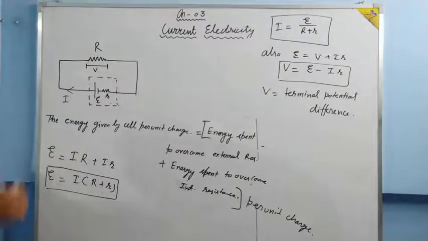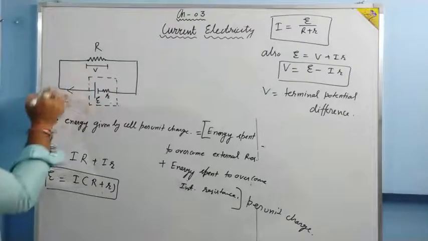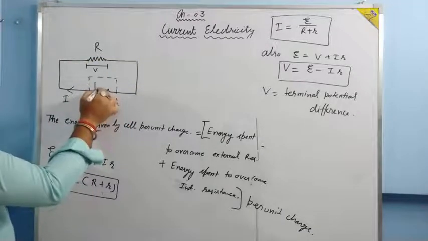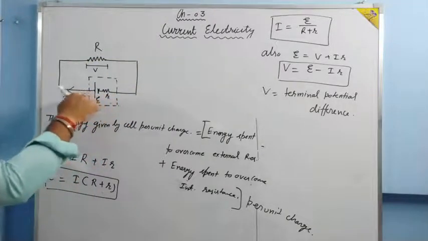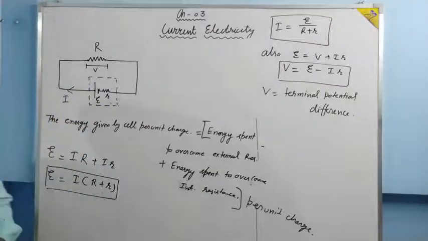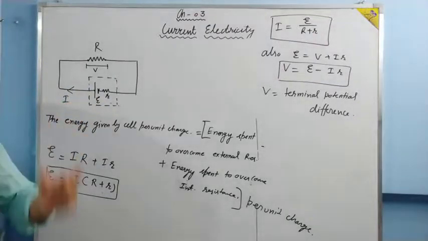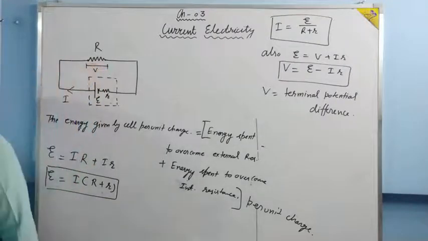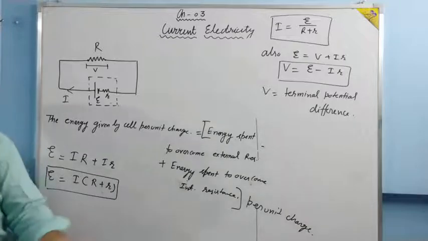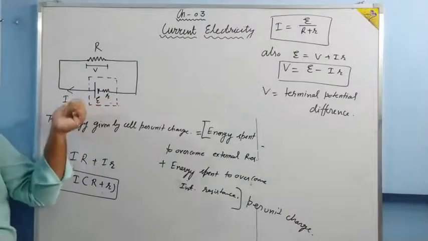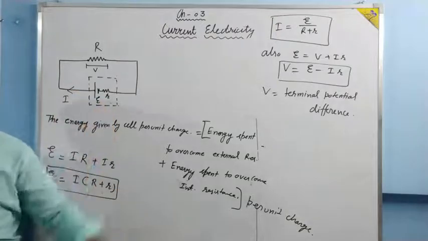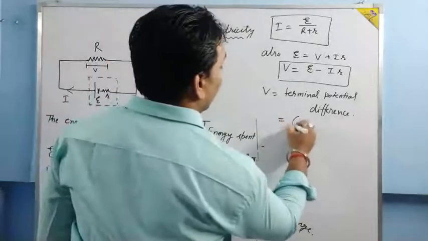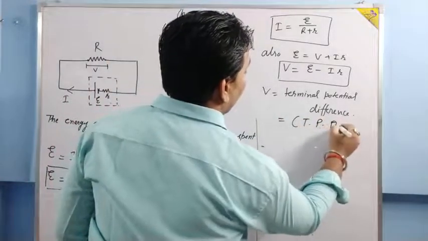Now this point of the resistance is directly connected to the positive terminal of the battery, and this point of the resistance is connected to the negative. This small r is between the terminals. It is a way to represent it, but small r is actually between the positive and negative terminals. So whatever be the potential difference across the ends of the resistor, it will be the same as the potential difference between the terminals of the battery, and that is why it is called terminal potential difference. In short form, it is called TPD.